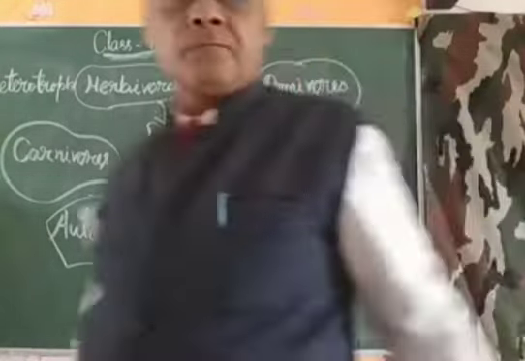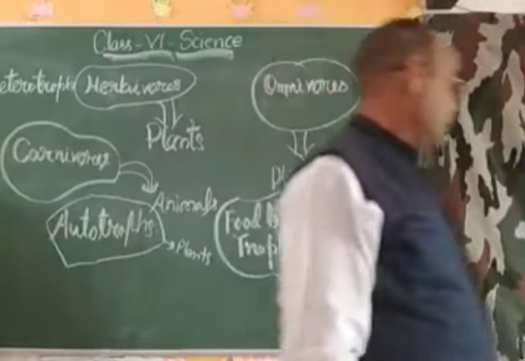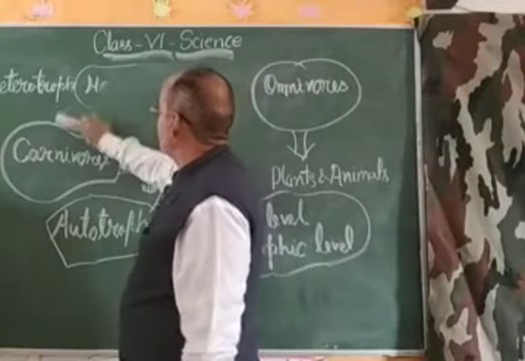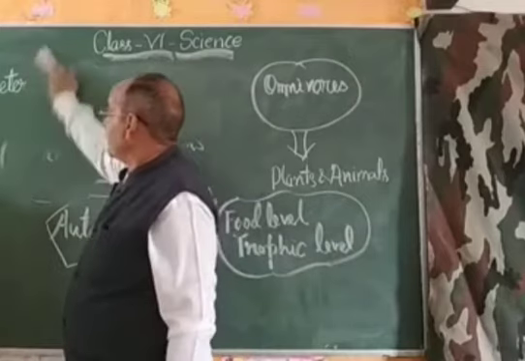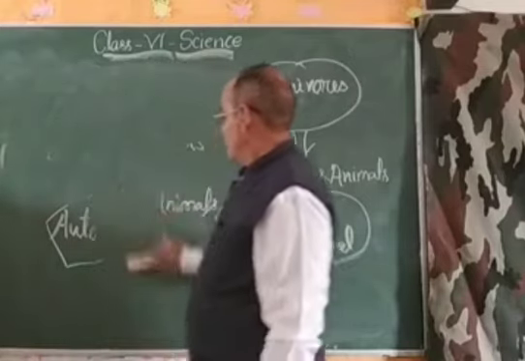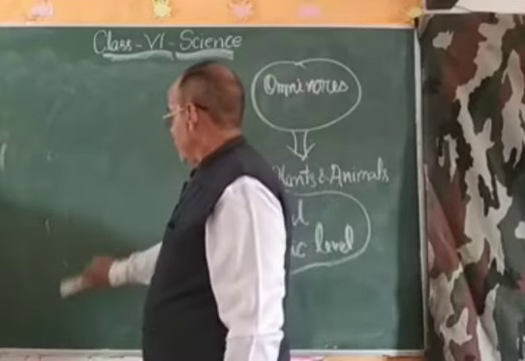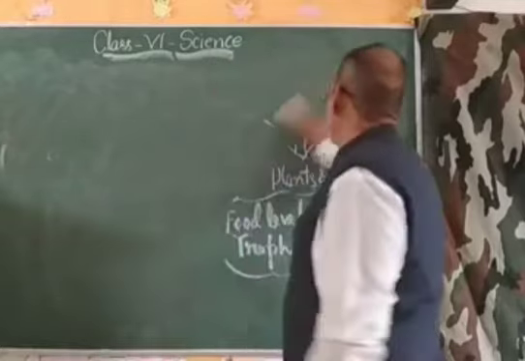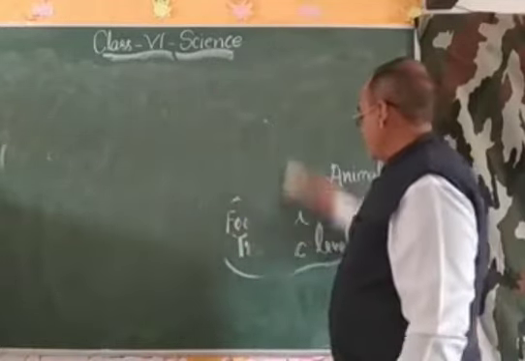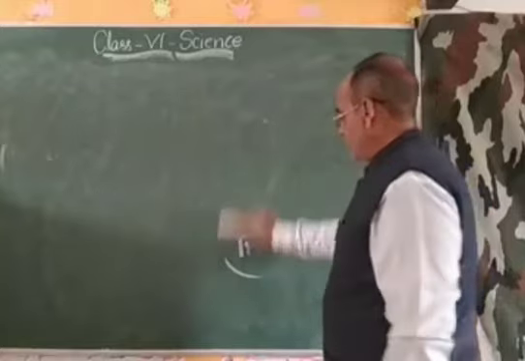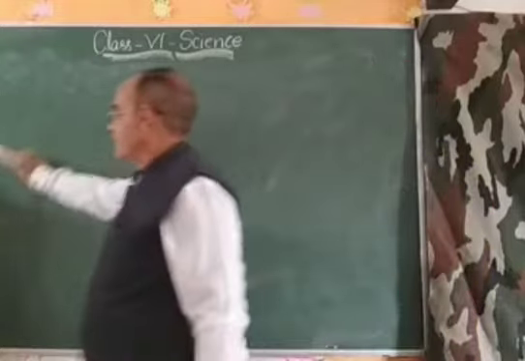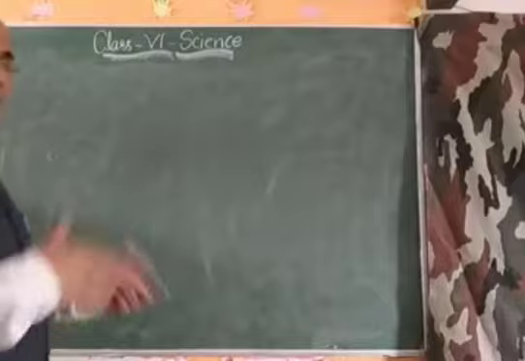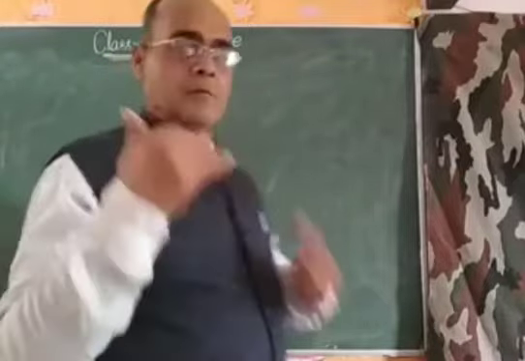And dear students, come to the next topic, that is the food chain. In the food chain, you will learn the dependency of the food of an animal, of an organism, on another organism, and this dependency is called the food chain. It means there is interaction between the different living organisms, different plants and animals, and that interaction forms the food chain.